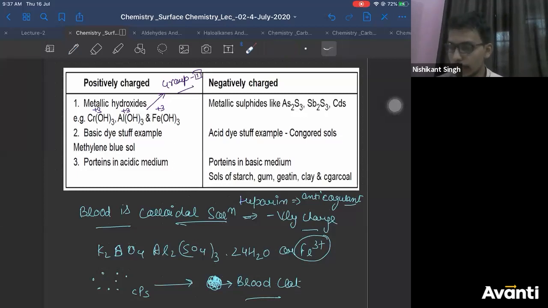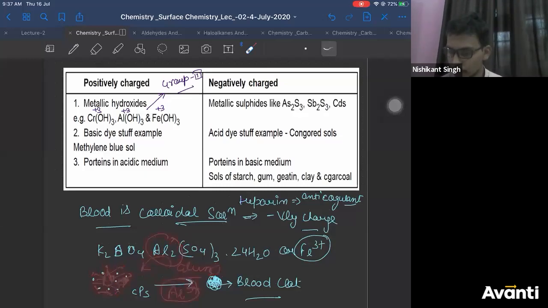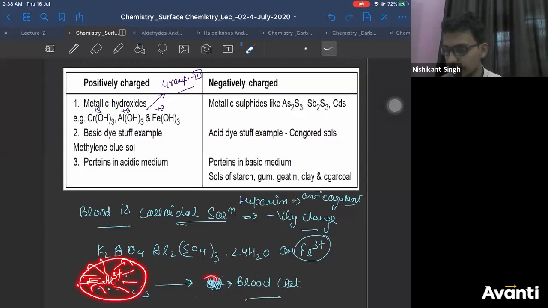So blood has separate colloidal particles like this. When you add alum after shaving, alum contains Al3+ ion, or K+ ion. Since blood is negatively charged, Al3+ attracts the negatively charged blood colloidal particles towards itself, bringing them close to each other, and forms a big precipitate.